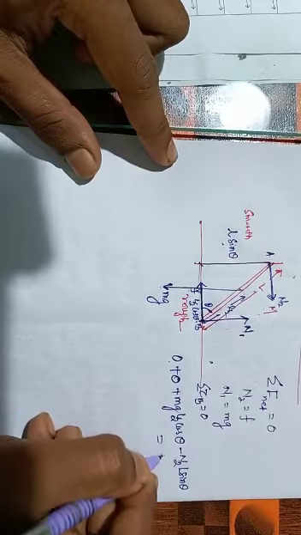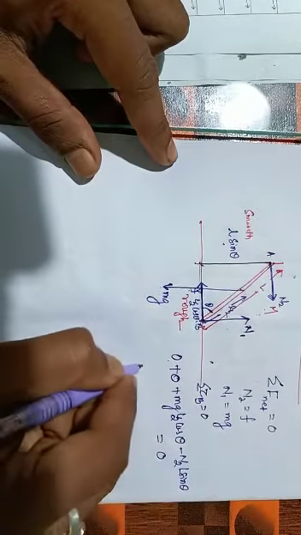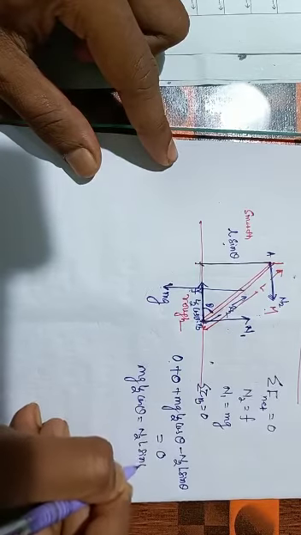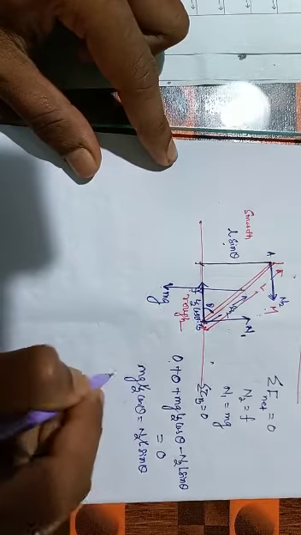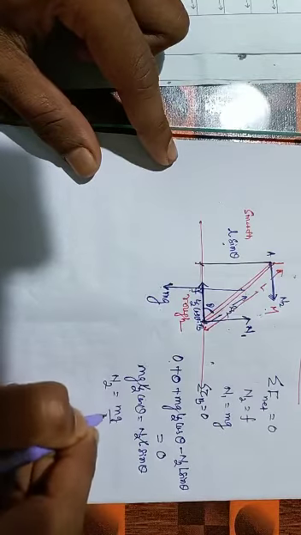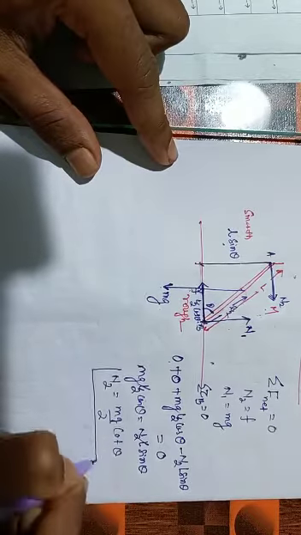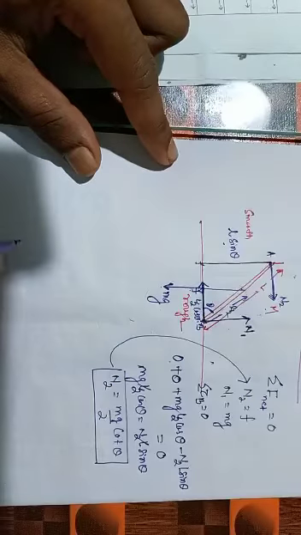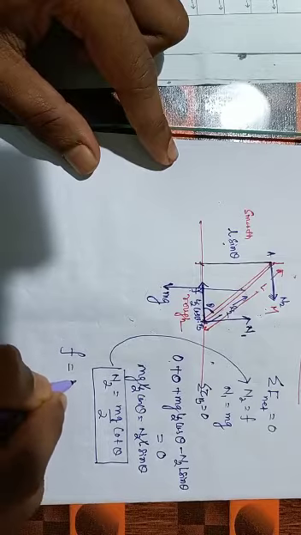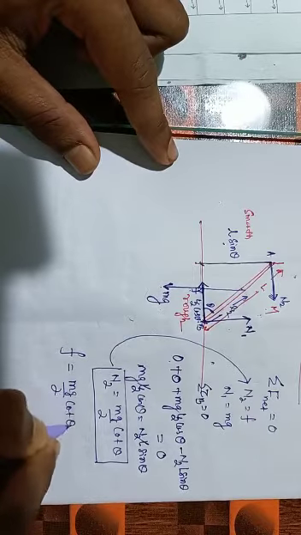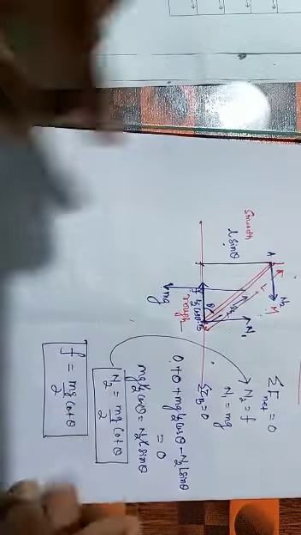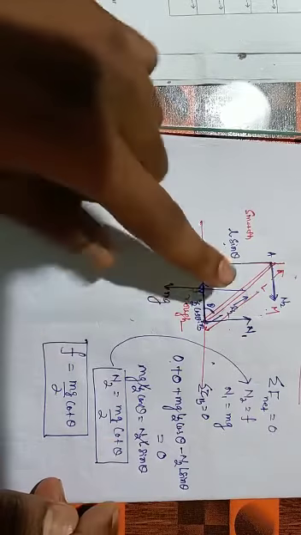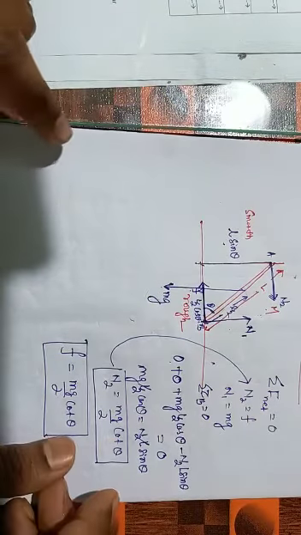So due to total force, the net torque about the point B is 0. So what is happening? mg L by 2 cos theta equals N2 L sin theta. L cancels. So N2 equals mg by 2 cot theta. If you substitute this N2 in the equation here, I will get the friction value F equals mg by 2 cot theta. If the examiner asks you what should be the friction value required so that the body does not slide, this much friction is necessary.